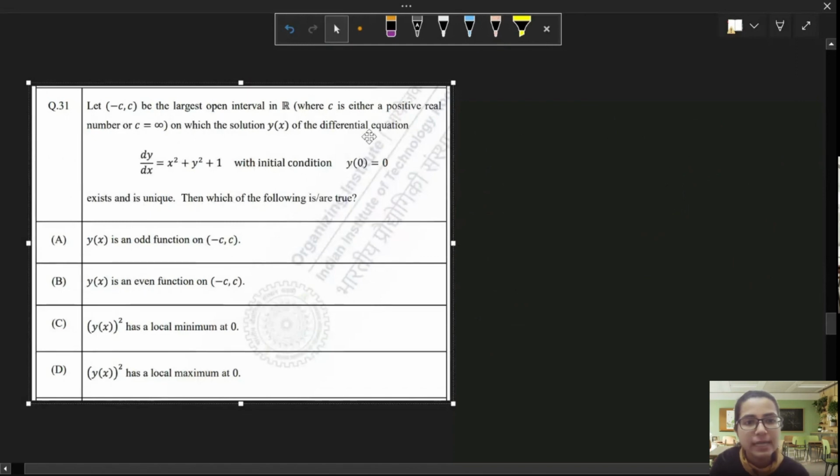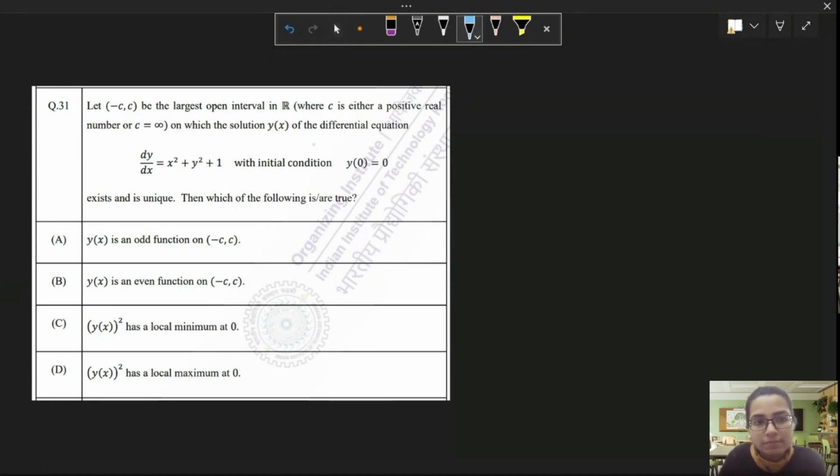Okay, this question says, let minus C to C be the largest open interval, where C is either a positive real number or C is infinity, on which the solution of the differential equation exists and it is unique. So we have been given an initial value problem, right? This is a first order differential equation, but this is not linear. There is another problem. How do we solve it? Do we actually need to solve it? Let's see with the options.